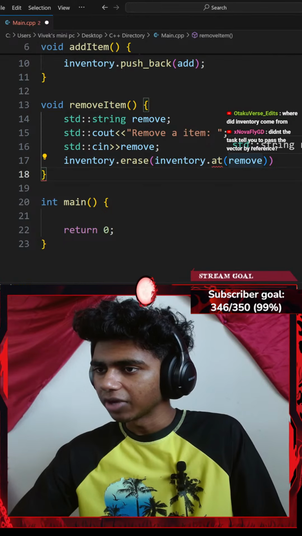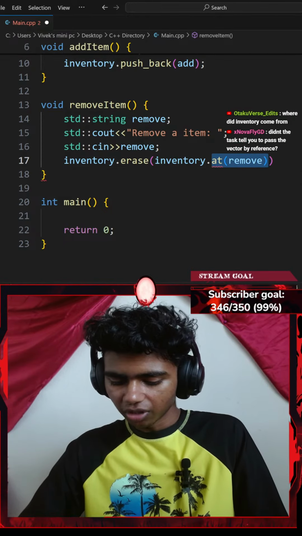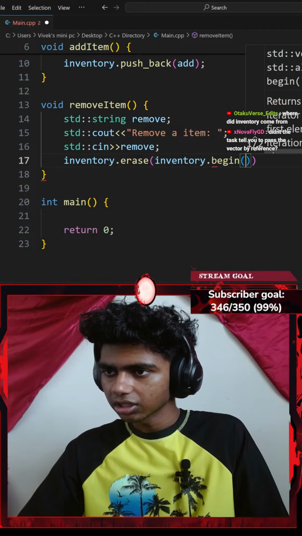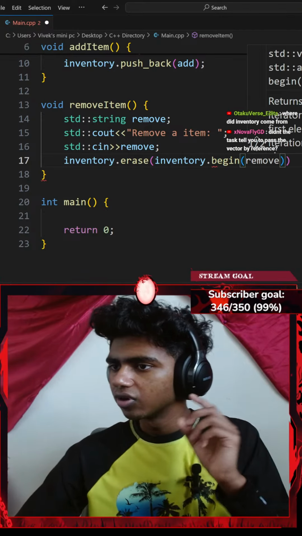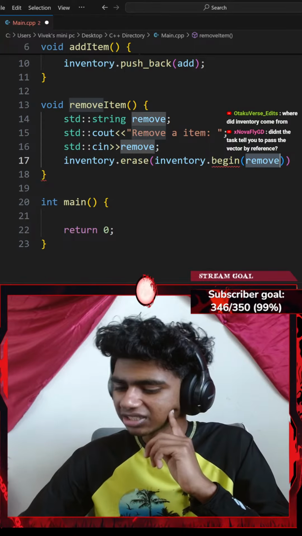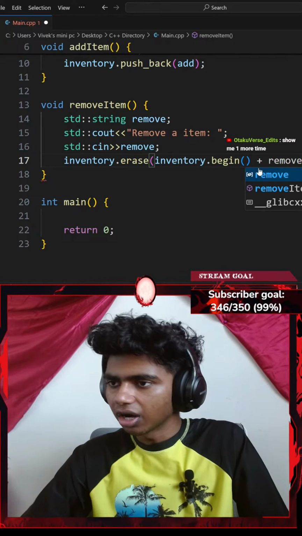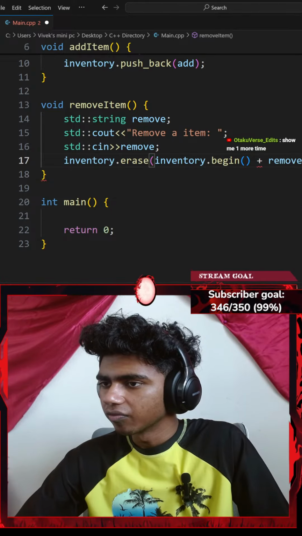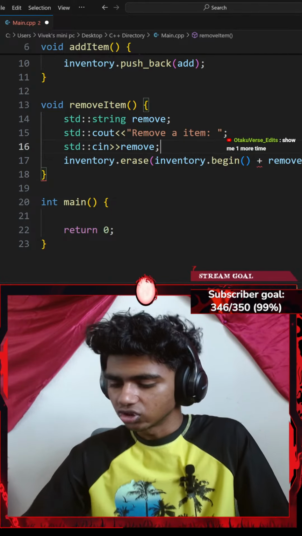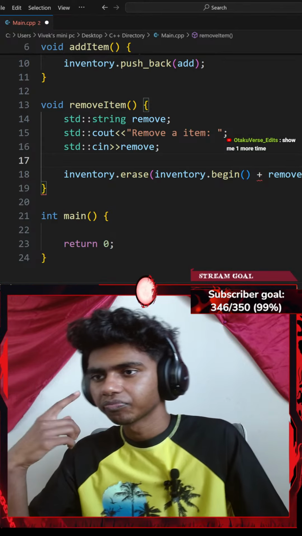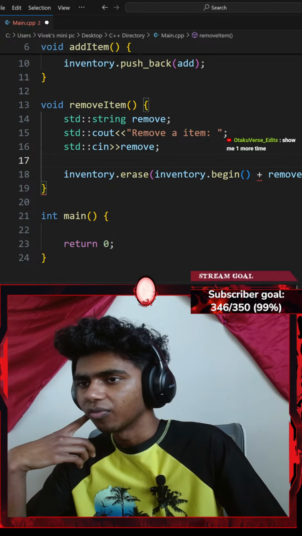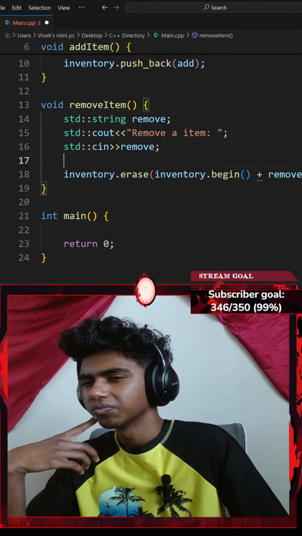Okay, this does not make any sense. Instead, let me go with the begin function. This is going to be my remove. Does this make sense? I want to get the index of my remove, although I can do that. To do that, should I iterate over my remove? I can't do that though.